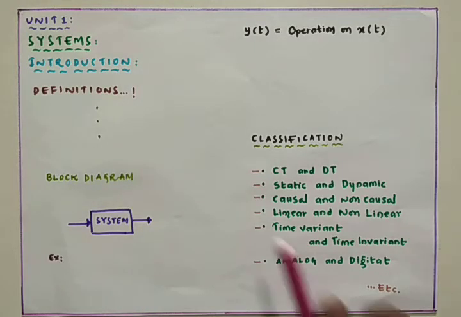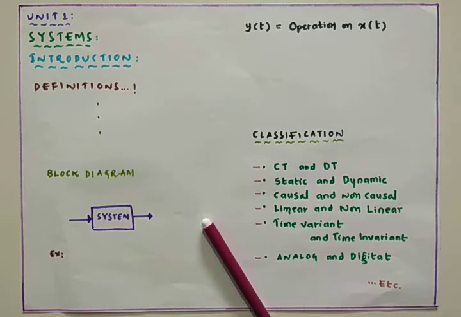Then, what is a system? In general, a system is a device with a set of elements or functional blocks which are connected together and produce an output in response to the input signal. If you take any system in the world, for example a fan, that is an electrical system in which various components are interconnected to produce one particular function, that is the rotating of the fan.